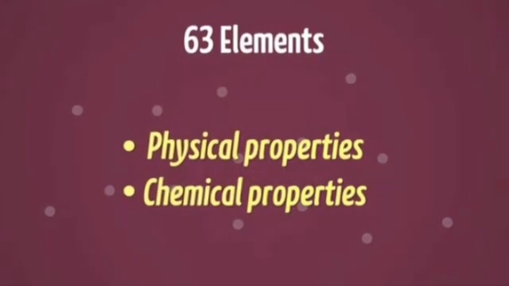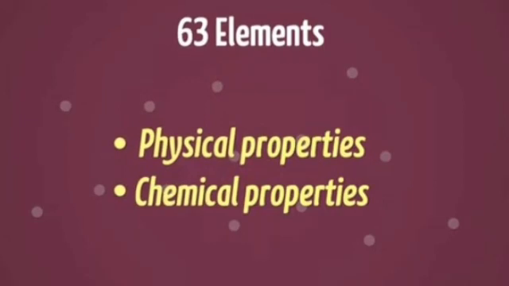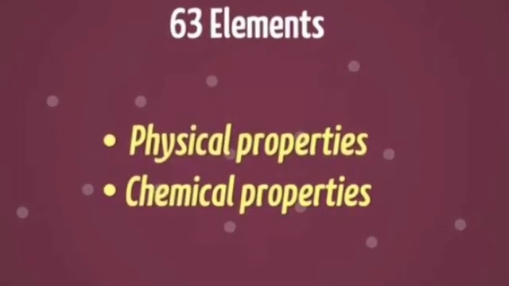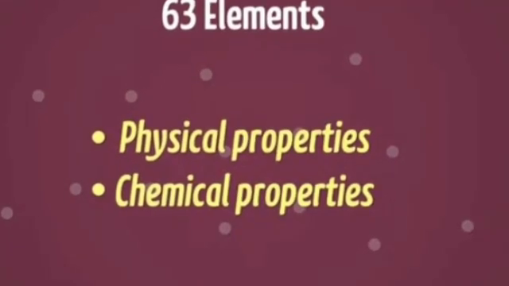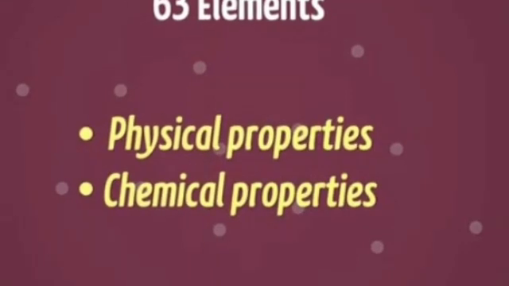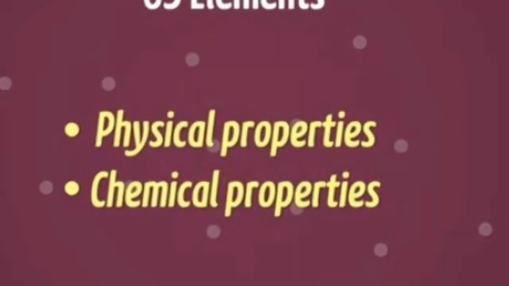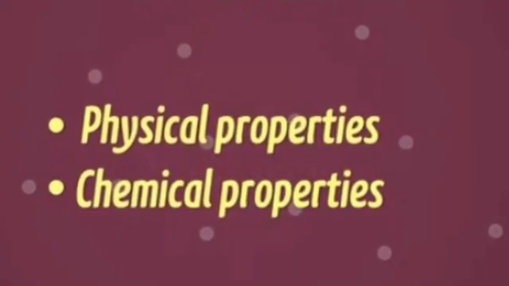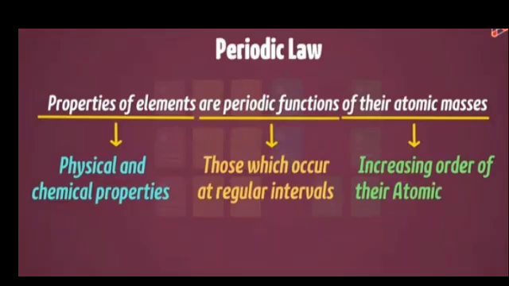Then he transformed this into the periodic table of elements in accordance with the physical and chemical properties of these elements. Mendeleev organized the periodic table on the basis of the chemical and physical properties of the elements. These were the molecular formulae of hydrides and oxides of the elements, melting points, boiling points and densities of the elements and their hydrides and oxides.